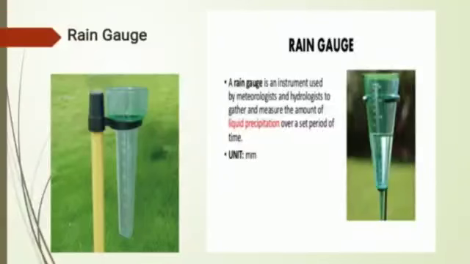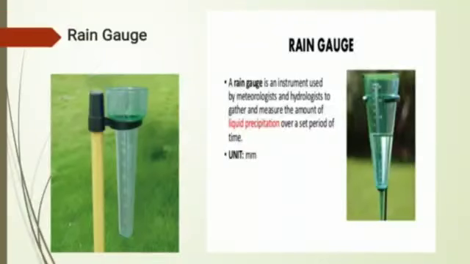See here, units are given in millimeters. You can mark these units and put one vessel in an open area, on open ground, when rain falls. Rainwater gathers in it, and after the rain is over you can measure the amount of water gathered in your vessel.